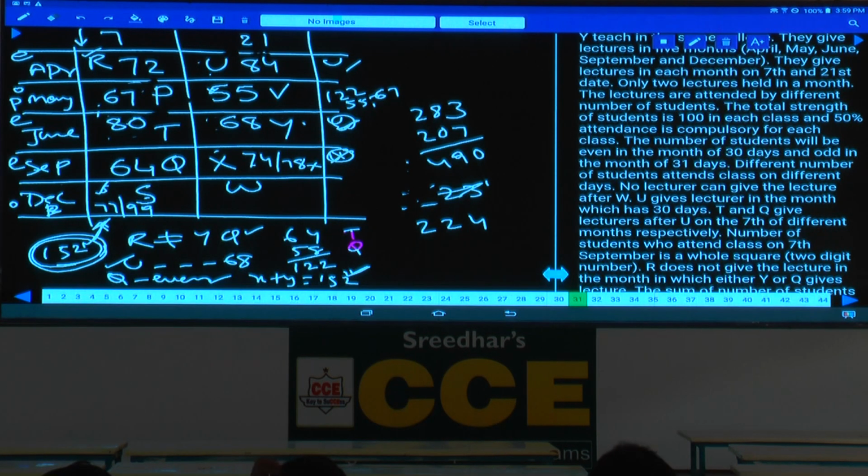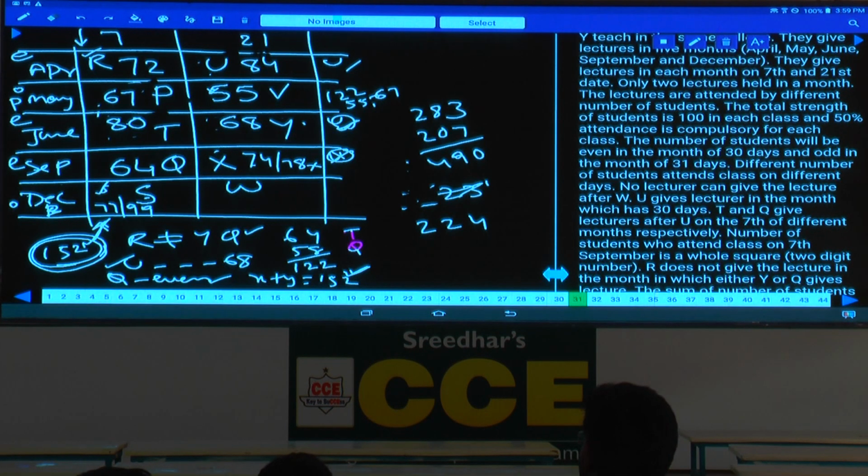Students who attend the class on 7th June is less than 90, that is 80. The difference of the number of students who attend between Y and R is 4. X gives lecture after P. The number of students who attend his lecture is greater than 70 and lesser than 80, either it could be 74 or 78, and it is not divided by 4. The number of students who attend the class on 7th December is a multiple of 11.